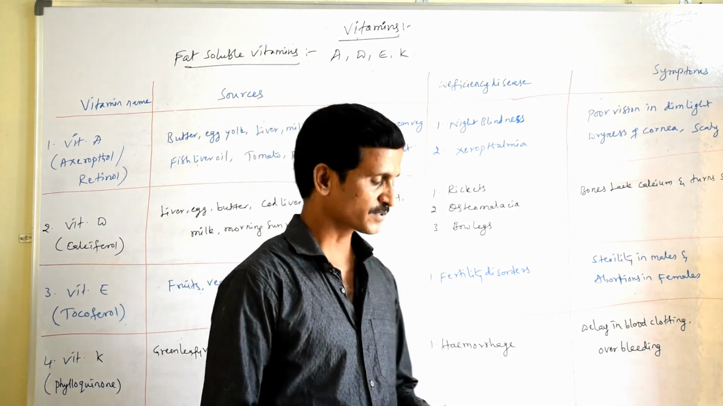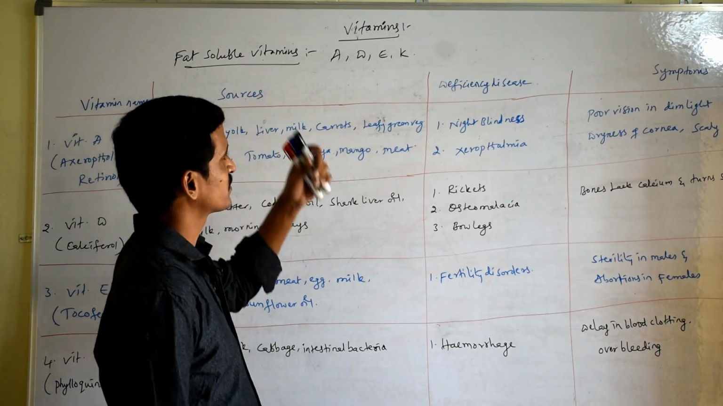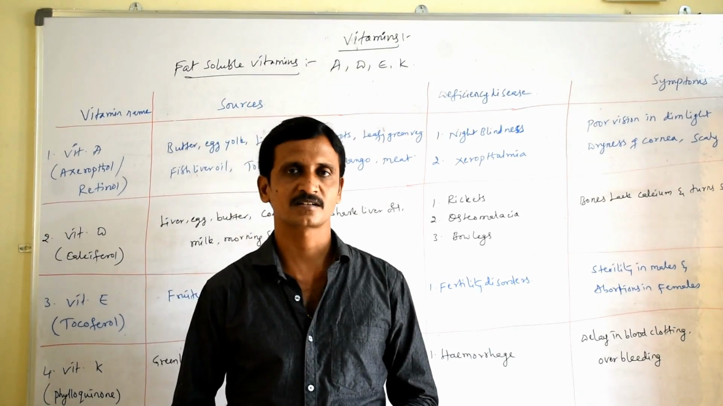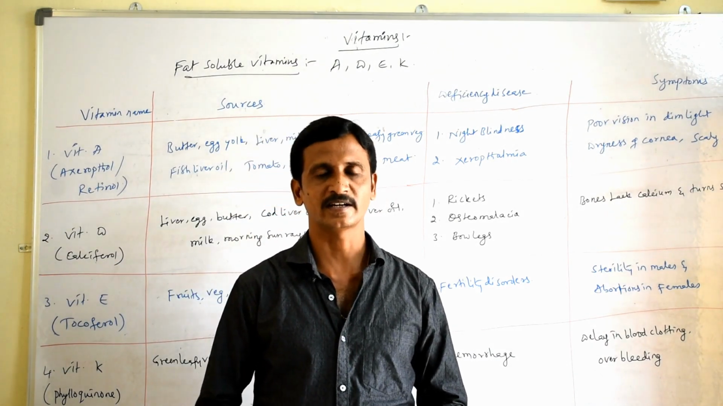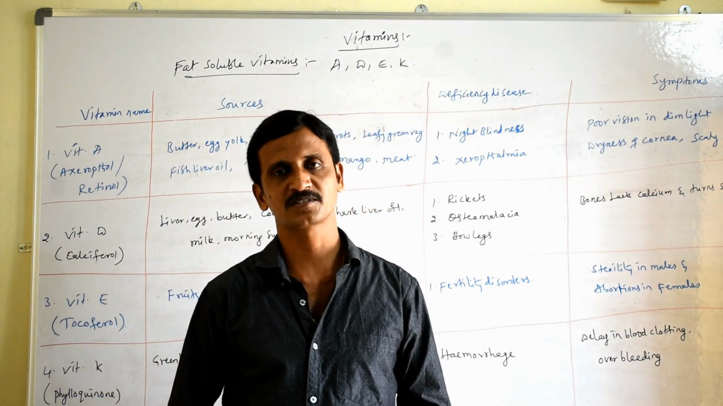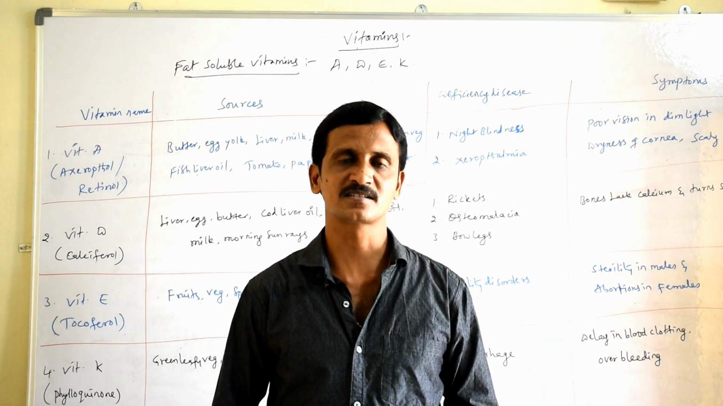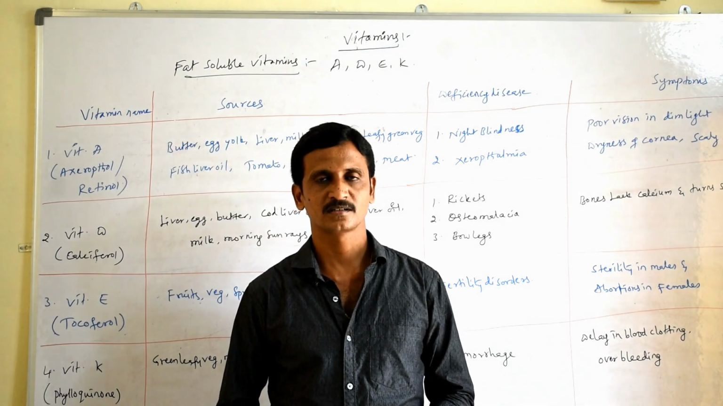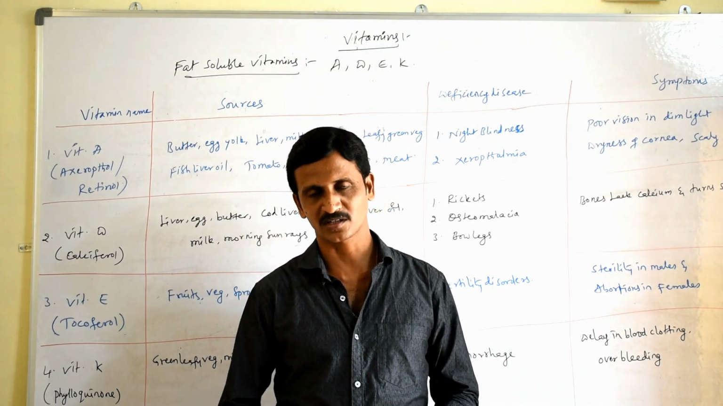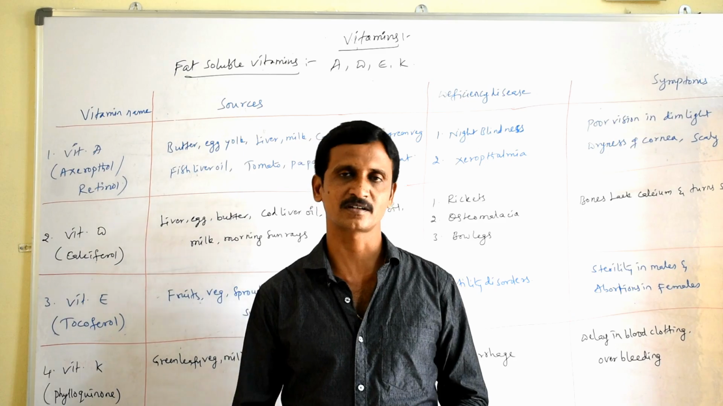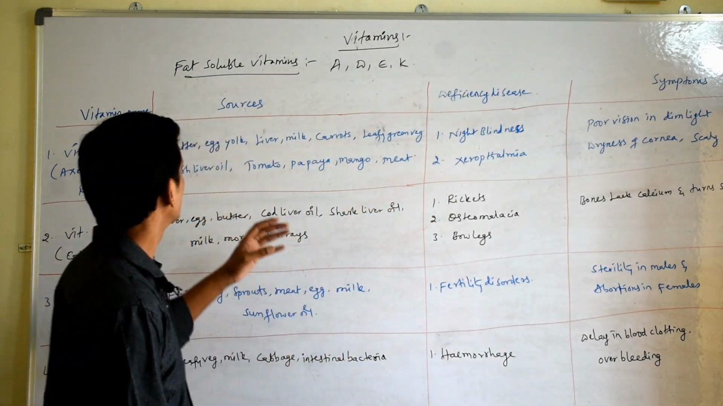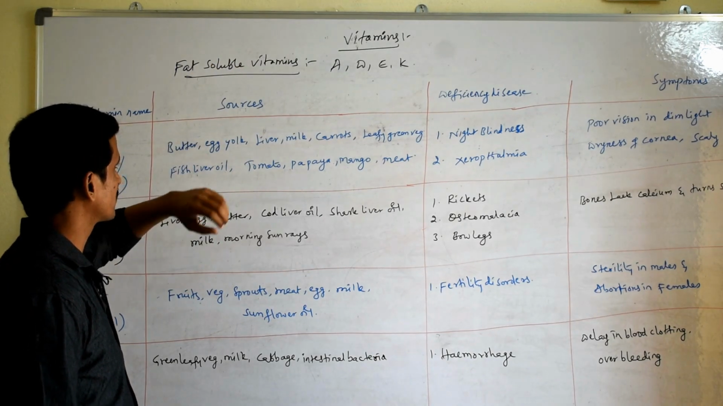Vitamins are of two types: fat soluble vitamins and water soluble vitamins. Fat soluble vitamins are A, D, E and K. Water soluble vitamins are B complex and C. Fat soluble vitamins can be stored in the body for a longer period, and water soluble vitamins cannot be stored for a longer period. Okay, so let us see the details of fat soluble vitamins.